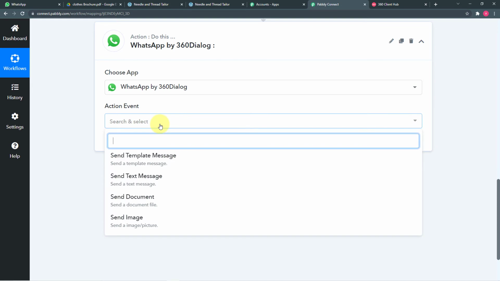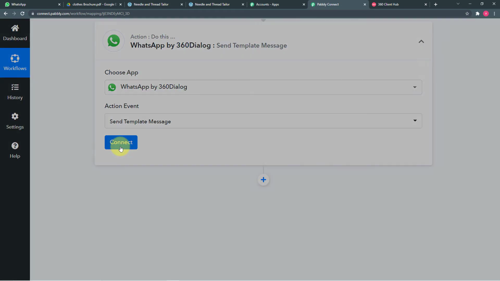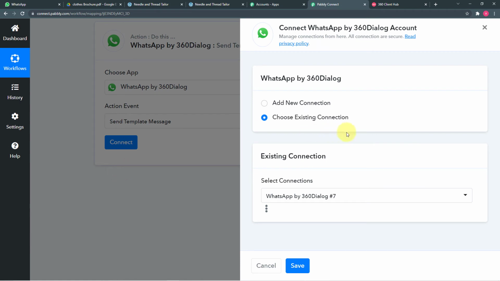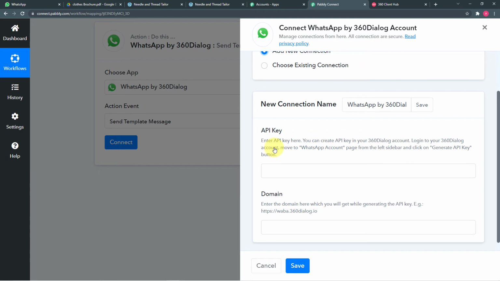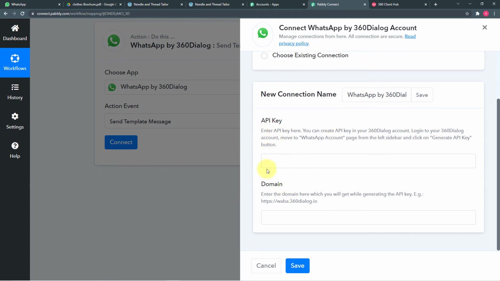So now in action event, you have to select send template message and then click on connect. Okay. From this window, you have to select the add new connection option, and these fields will appear, the API key and the domain name. So you have to fill these things. To find these things, we have to go to the 360 dialog account, and there I have to generate an API key. So let me show you the process.